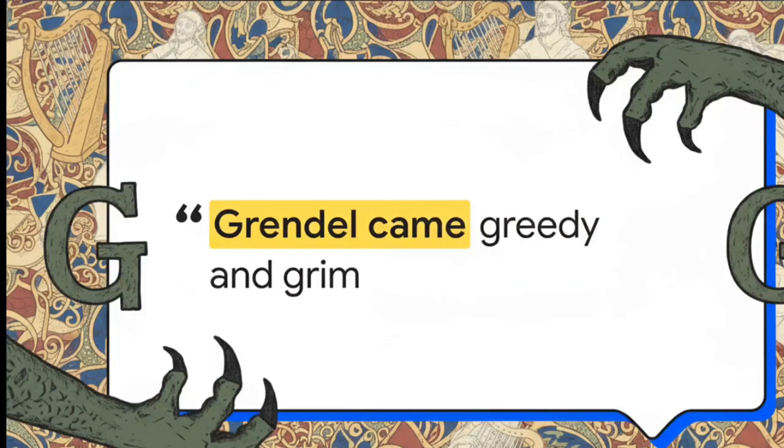Consider this incredibly chilling line. Grendel came greedy and grim. This perfectly highlights their first major tool, alliteration. Alliteration is just the repetition of consonant sounds within a single line. Because the scop had to memorize thousands of lines and recite them over the roaring noise of a crowded mead hall, repeating those hard G sounds made the oral storytelling punchy, rhythmic, incredibly catchy, and way easier to commit to memory.